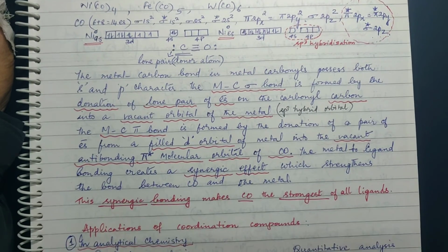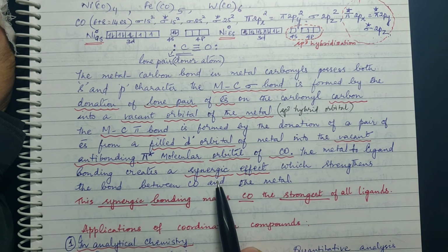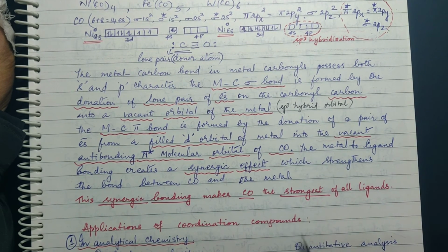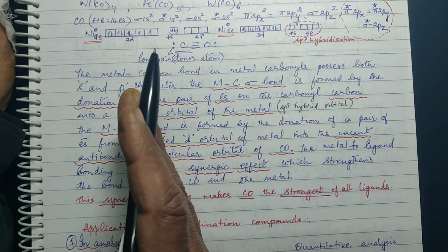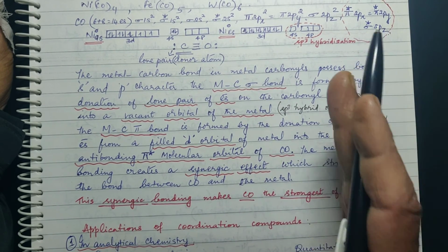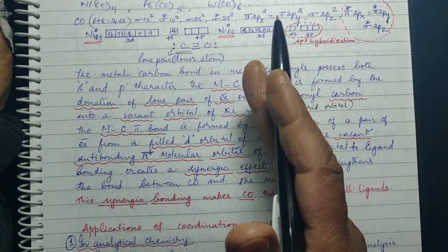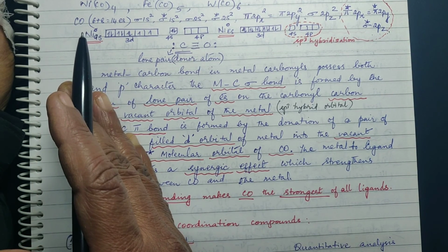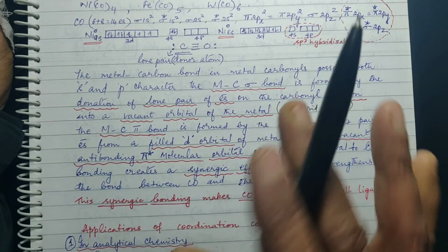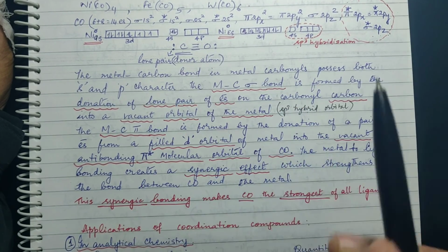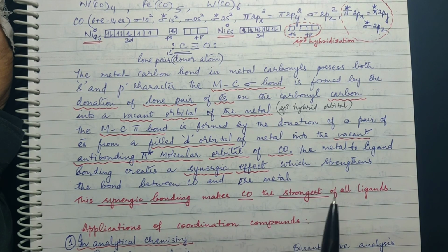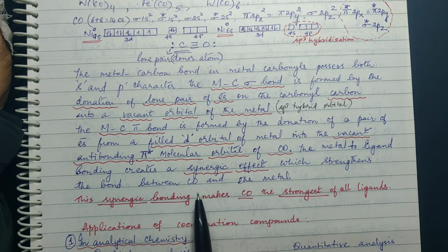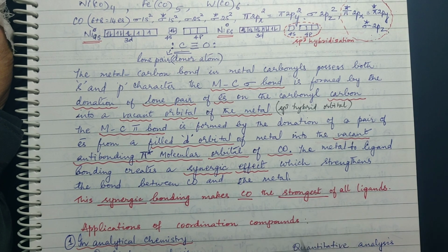Now, which is why the metal carbonyl bonds, they are very, very strong, and this effect, that is metal electrons into the anti-bonding molecular orbital and the ligand electrons into the hybrid orbital of the metal, this pairing or this accommodation of each other is what is called as synergic effect. Now this synergic effect, it strengthens the bond between carbon monoxide and the metal. That is why carbon monoxide is considered to be the strongest of all ligands.